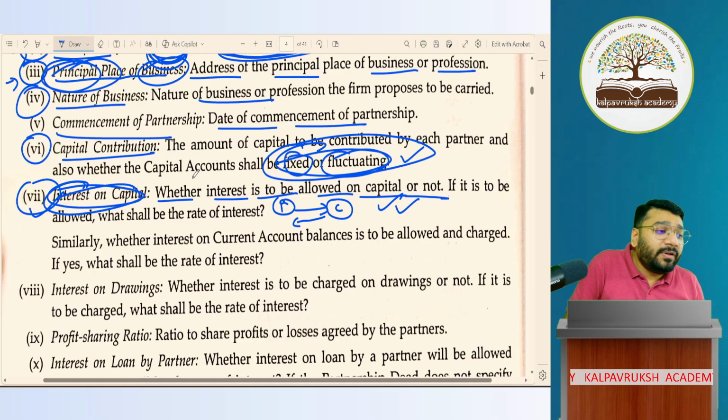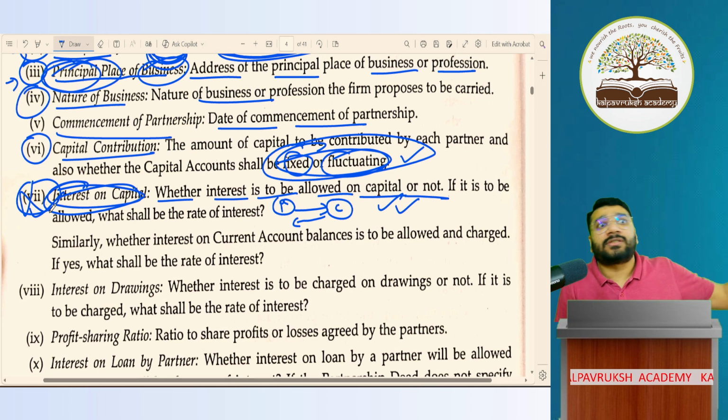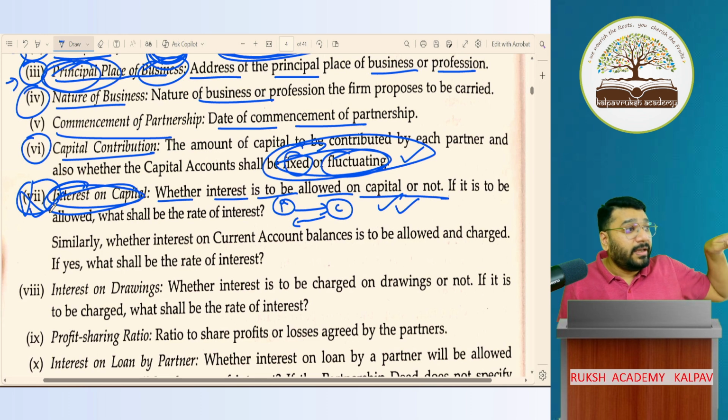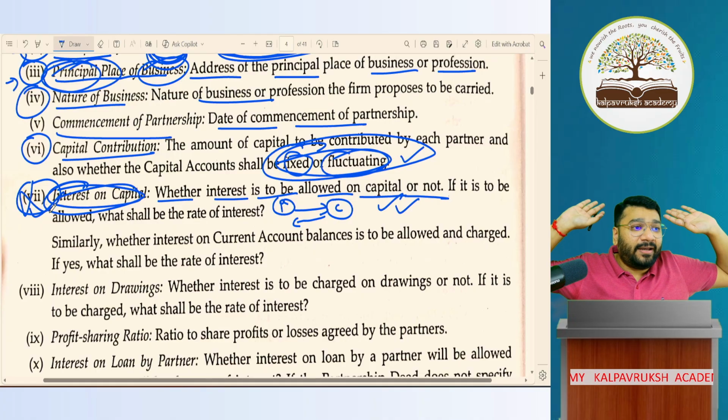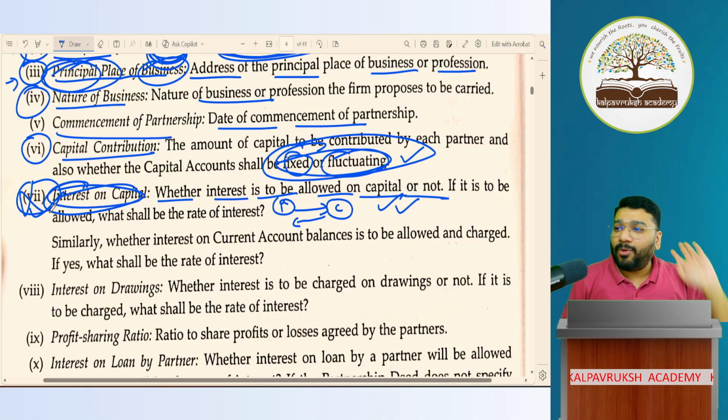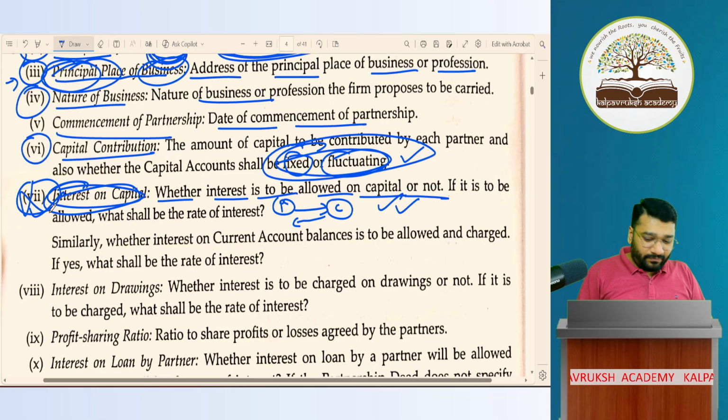Sir, what if they forgot to record this entire clause? Or they mentioned that the firm has to pay interest, but they forgot to mention the percentage of interest. In that case, what to do? Conflict will come or not come? Again, I'm asking one more time.